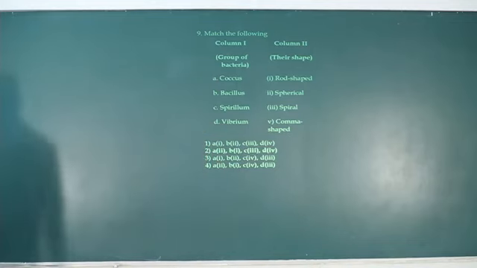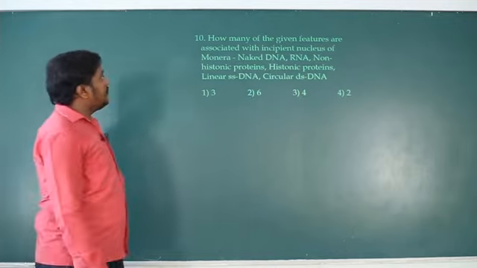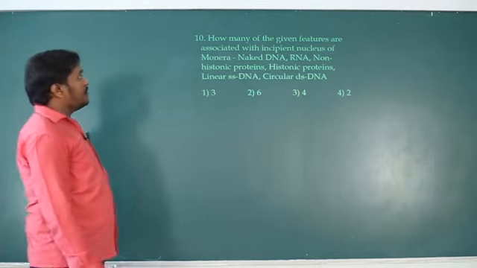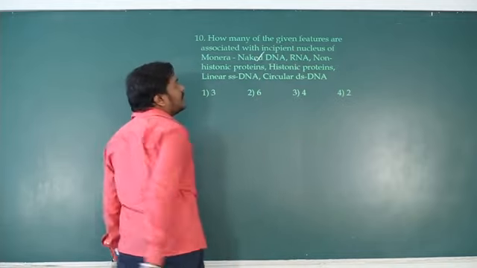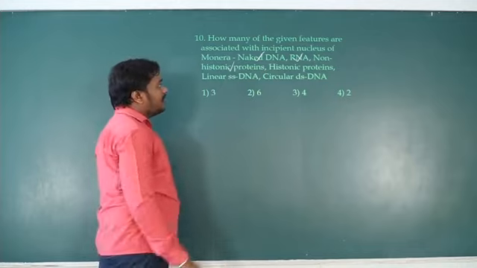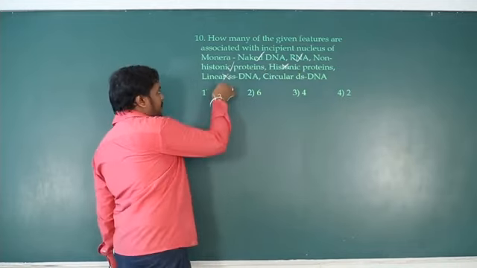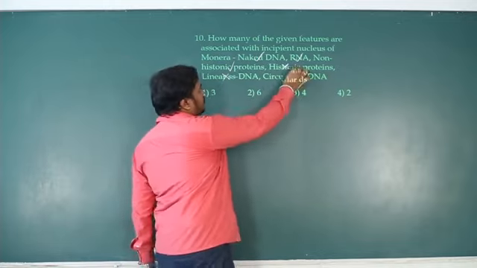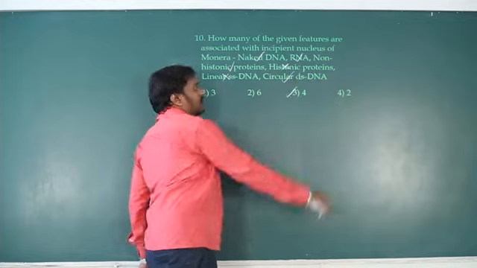Right, what is the next question? Question number 10. So how many of the given features are associated with the incipient nucleus of Monera, like a naked DNA? So naked DNA, incipient nucleus, it's right. RNA, they have RNA. Non-histone protein, they have non-histone protein. Histone proteins are absent. Then a linear single-stranded DNA is absent since it is circular DNA. So circular double-stranded DNA is present. So totally 4 were there. So this is the right answer.